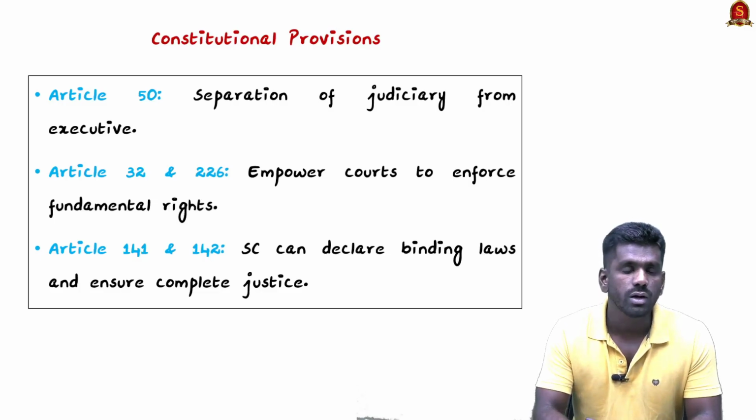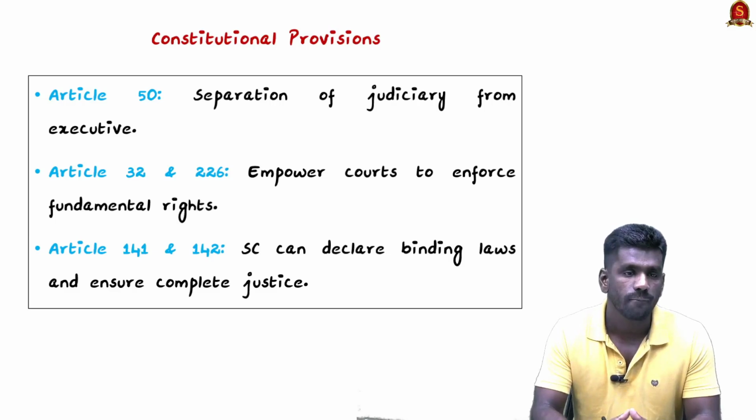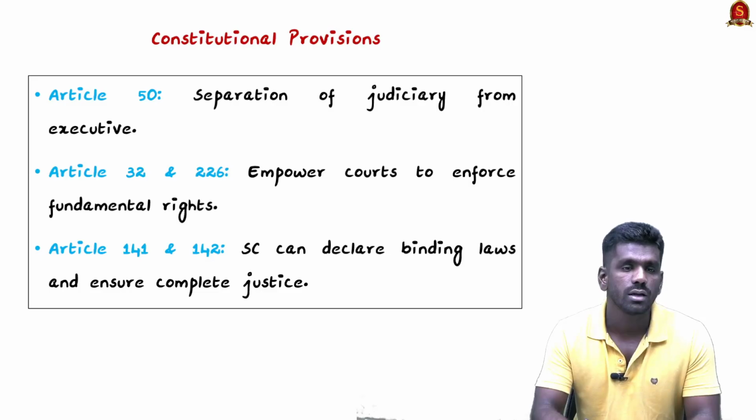Article 141 deals with the judiciary, the Supreme Court, making a law that is applicable to all courts throughout the territory of India. And Article 142 says that any order passed by the Supreme Court has the same effect as a parliamentary law and is applicable to all. So it is for ensuring complete justice.